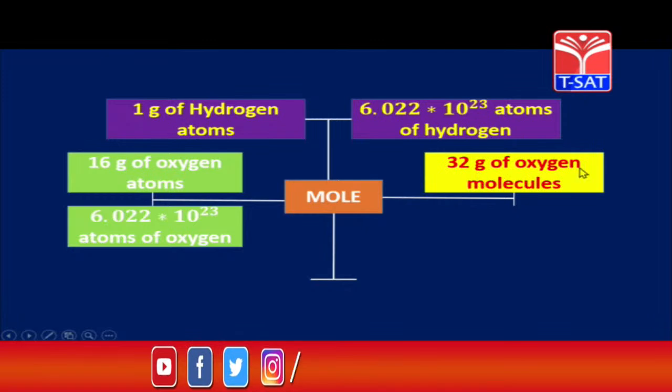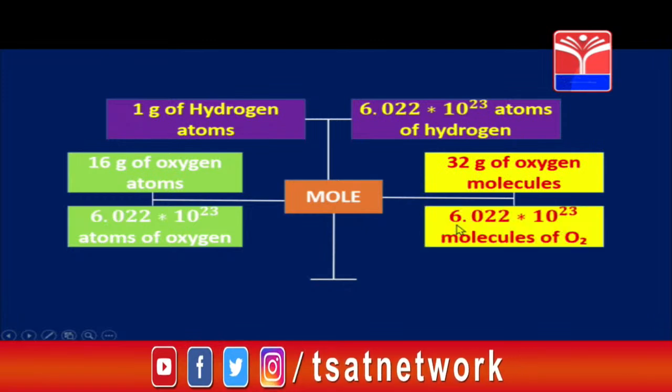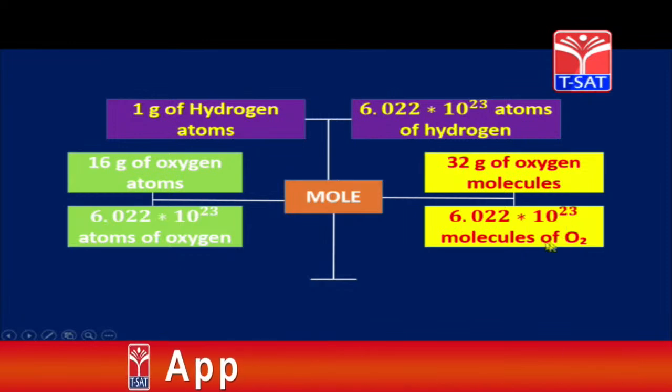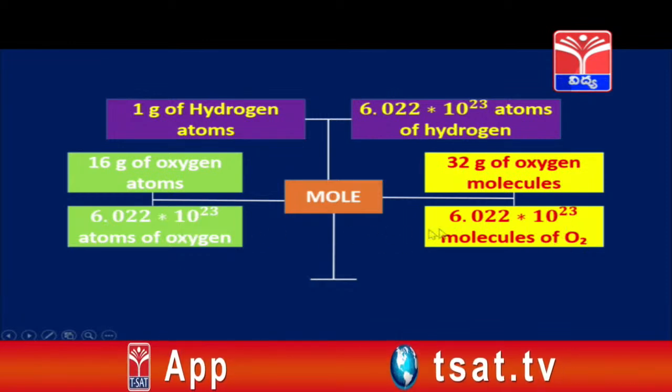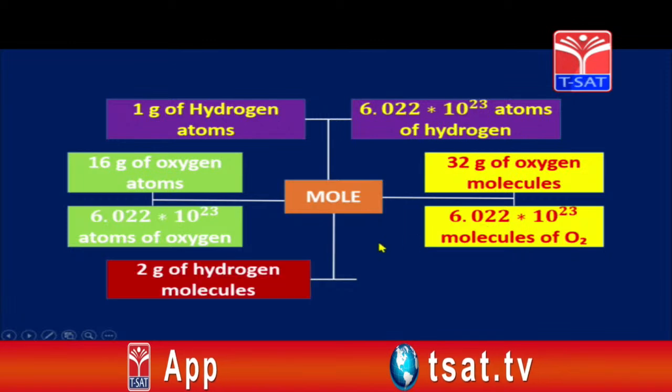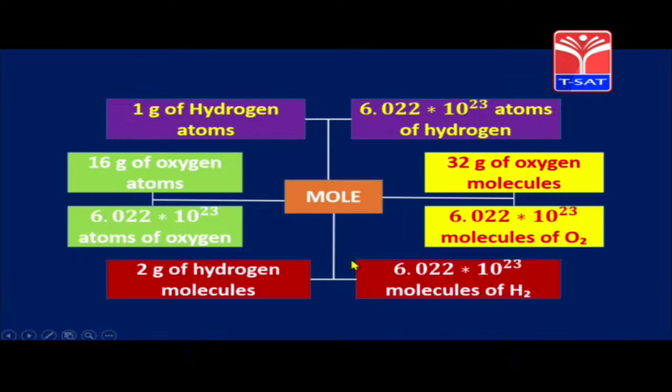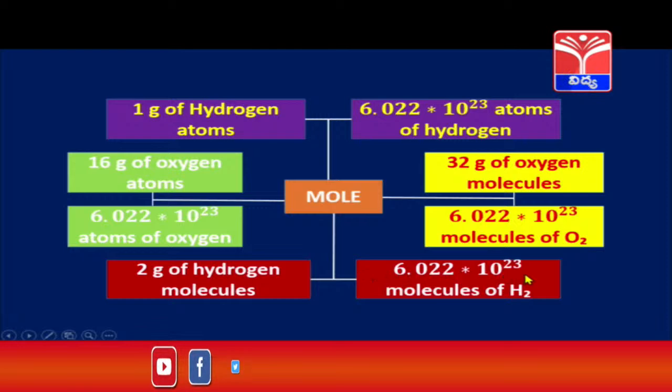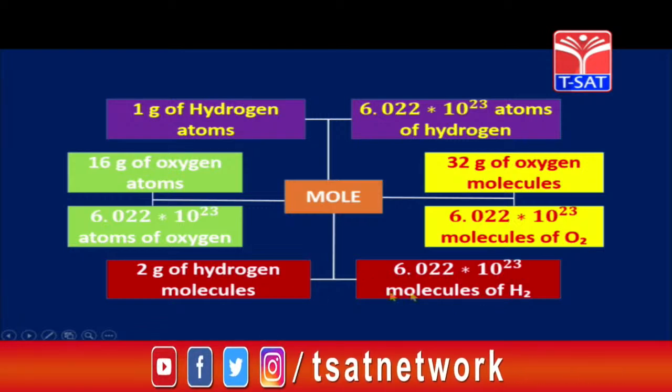Similarly, 32 grams of oxygen molecule has same number of particles, 6.022 into 10 to the power of 23 molecules of O2. Here it is just O, here it is O2. And 2 grams of hydrogen molecule consists of 6.022 into 10 power 23 molecules of hydrogen. These all are 1 mole each children.